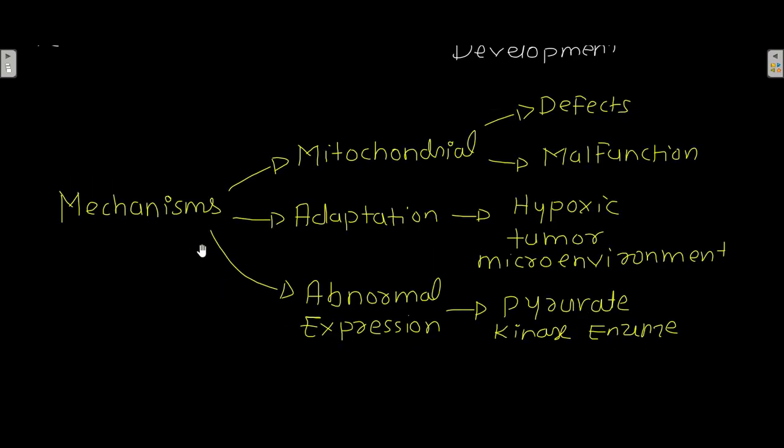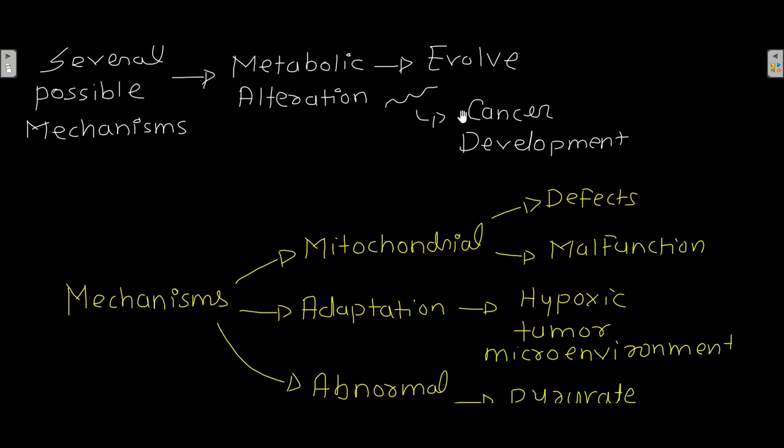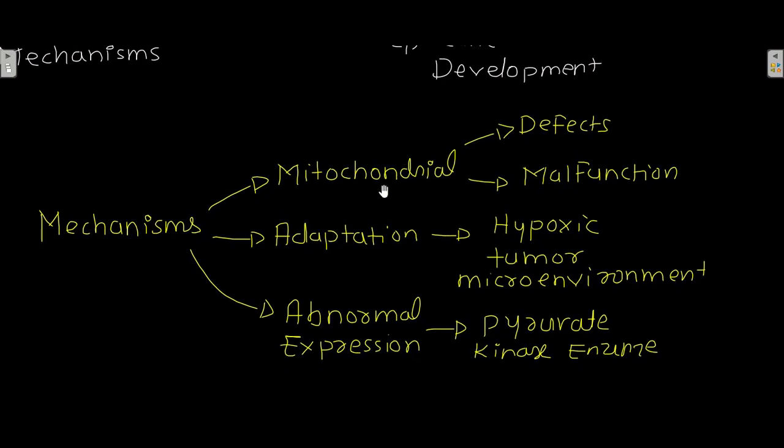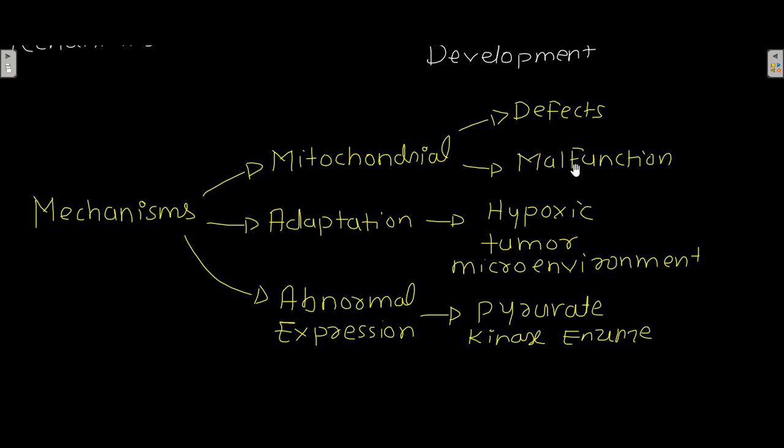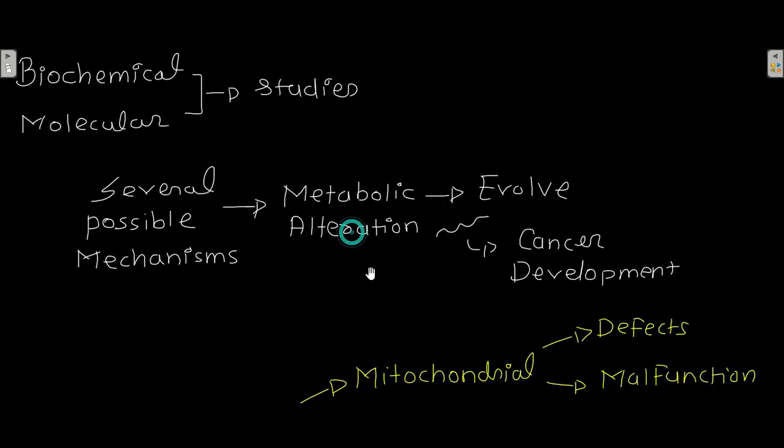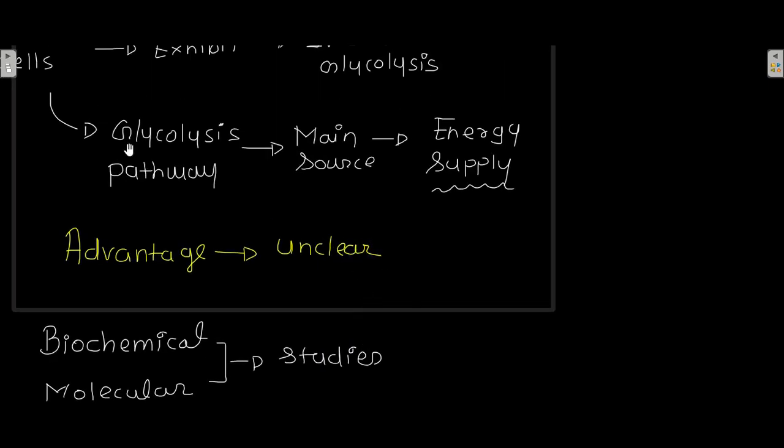Now, the mechanisms which lead to this Warburg effect in cancer development are mitochondrial defects and malfunction, adaptation to the hypoxic tumor microenvironment, and abnormal expression of the enzyme known as pyruvate kinase. These things make cancer cells use the glycolysis pathway as the main source of energy supply.